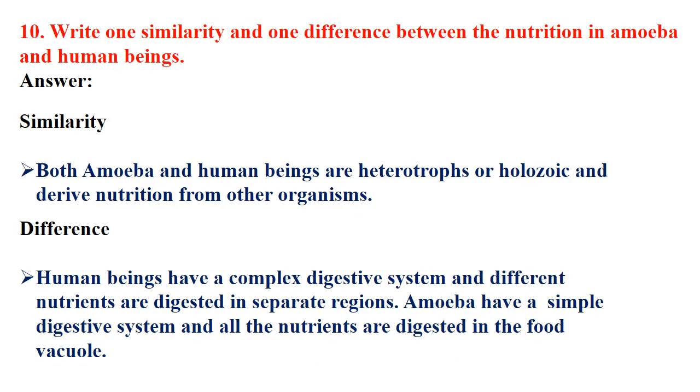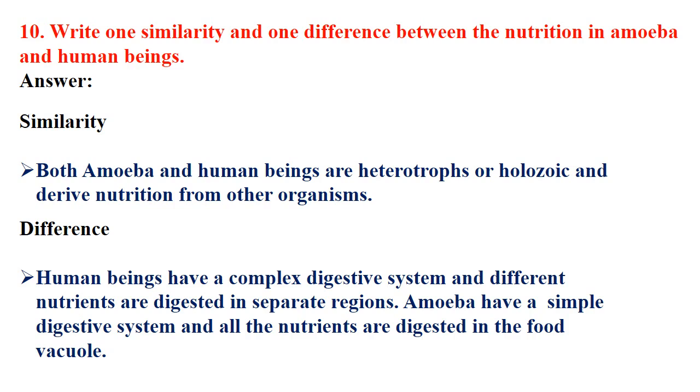Write one similarity and one difference between the nutrition in amoeba and human beings. As you know, amoeba is a unicellular organism and we are multicellular. So what are the main similarity and difference between the nutrition of amoeba and human being? First, the similarity: both amoeba and human beings are heterotrophs.